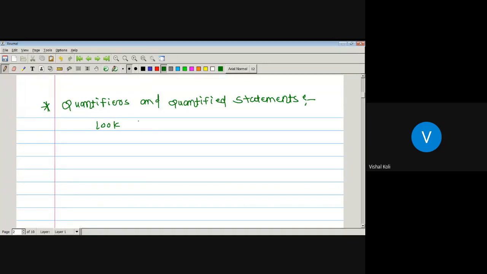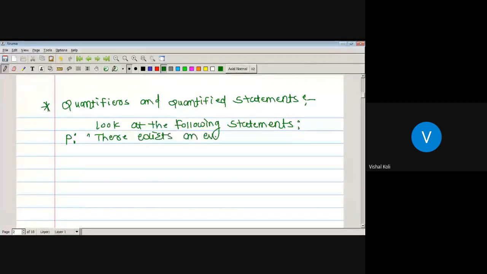Look at the following statements. First one, statement P: there exists an even prime number in the set of natural numbers.